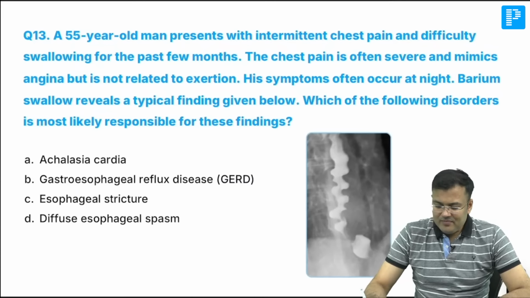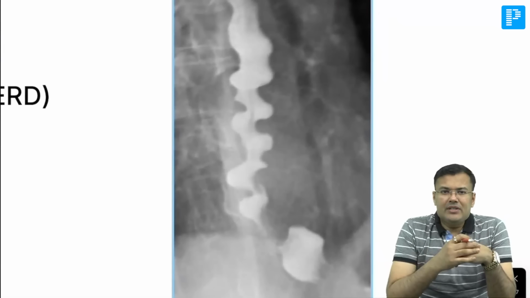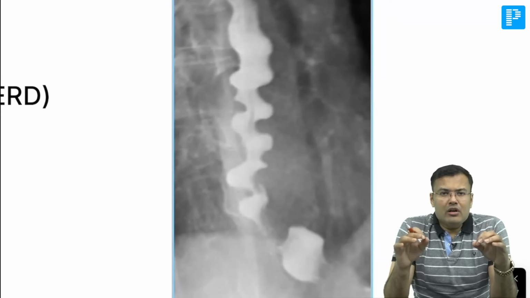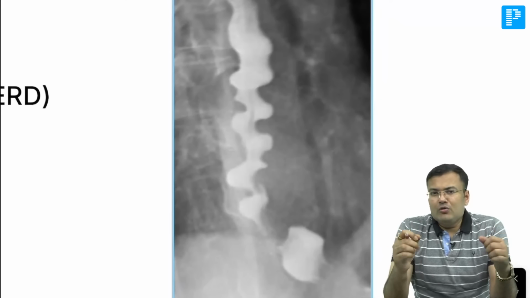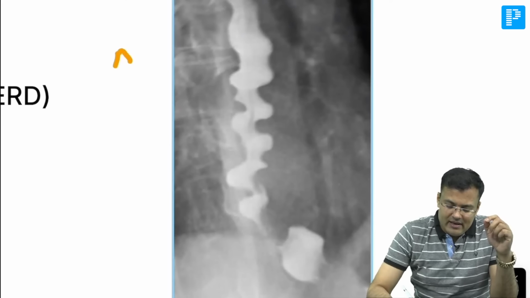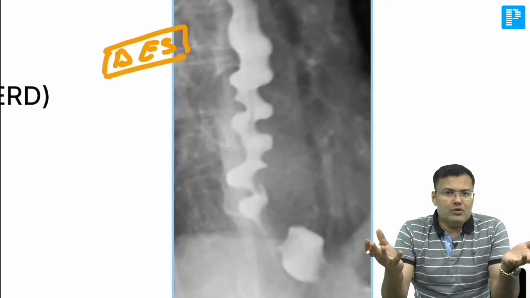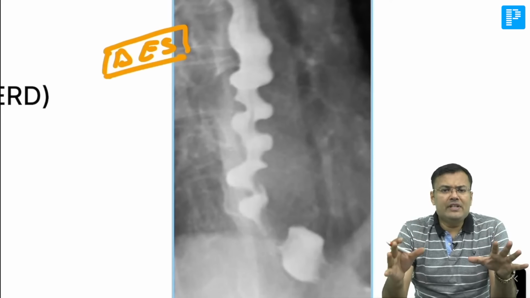Clear? Next. Easiest question, just look at this image. What is this image? All of you know, this is corkscrew appearance, also known as rosary bead, also known as pseudo diverticular appearance. You all know in which condition it is seen? It is seen in DES. And what is the condition's name? Diffuse esophageal spasm. Everybody is correct.